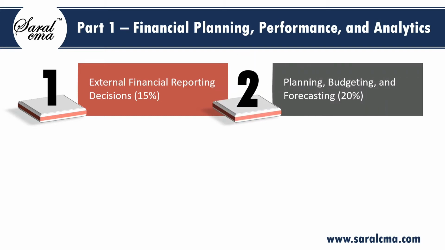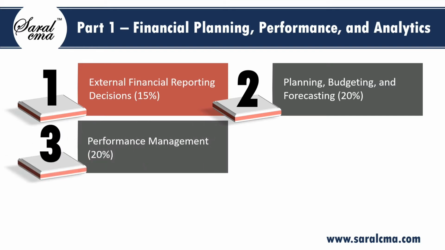The second section is Planning, Budgeting and Forecasting. This has weight of 20%. Here you will learn about forecasting techniques, strategy formulation, various budget types and budget preparation. The third section is Performance Management. It has weight of 20%. Here you will learn variance analysis and other performance measurement techniques.